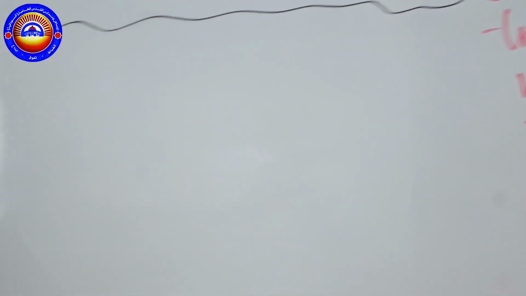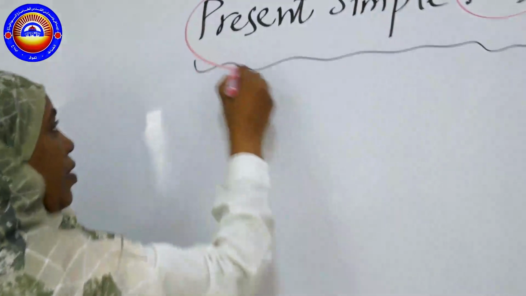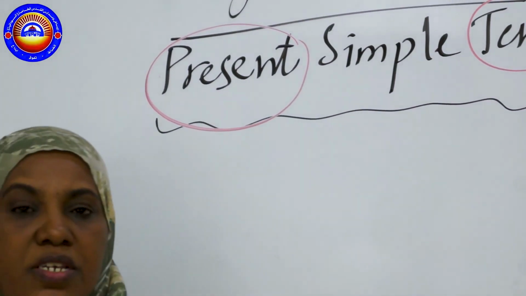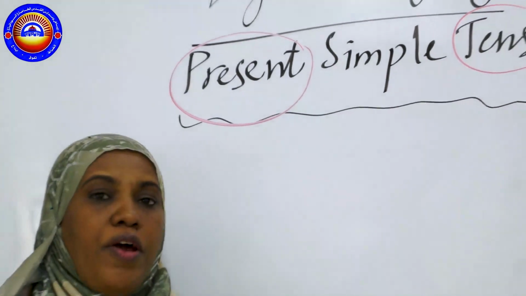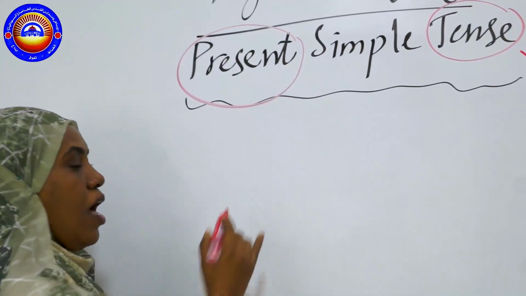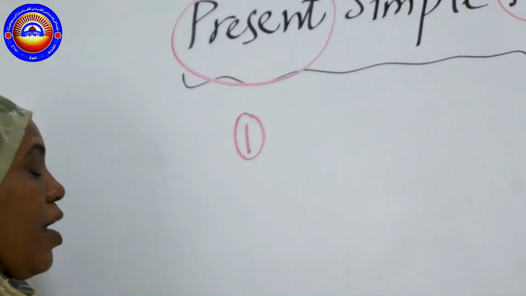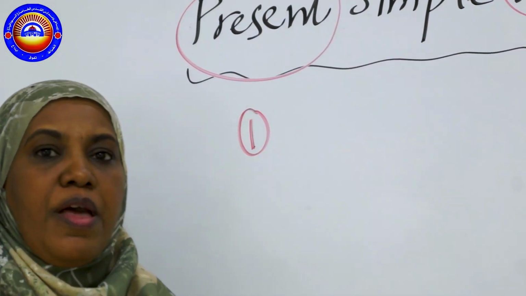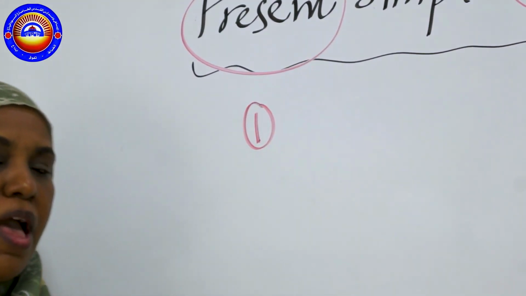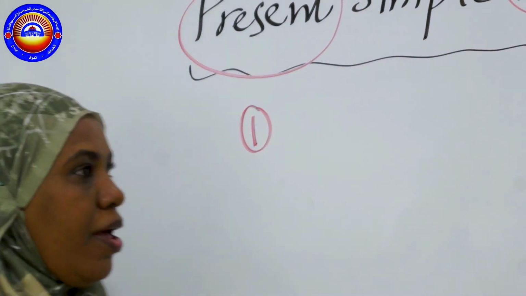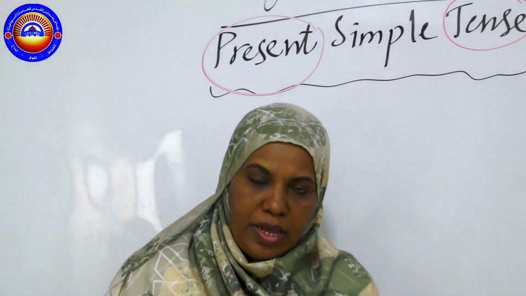First, the present word means the time of the action. It means an action that happened more than one time. It's not happening for the first time. It happens more than one time, as if it is happening for the first time every time. Okay? For example, I come to school today.